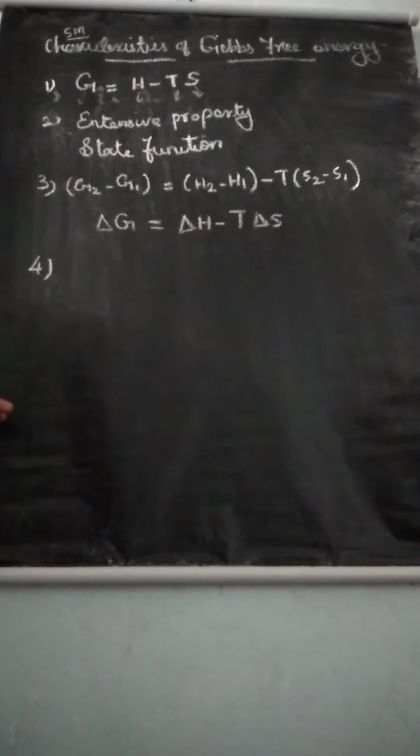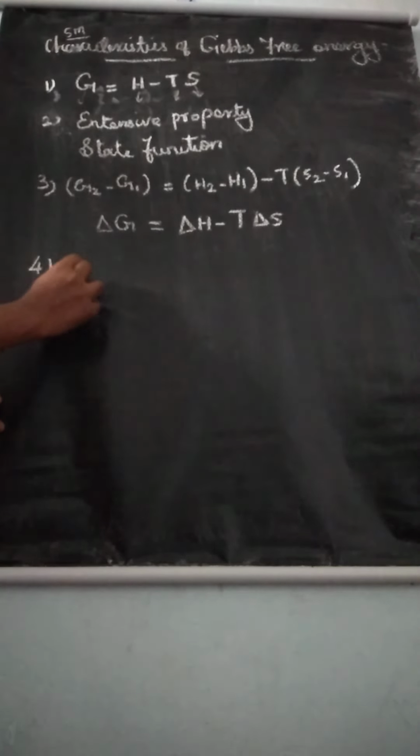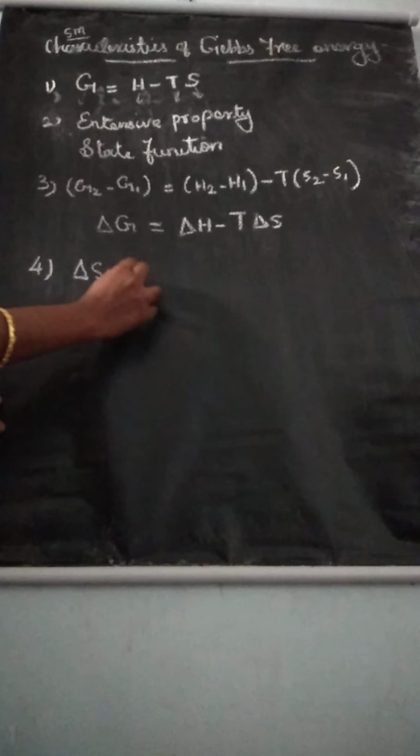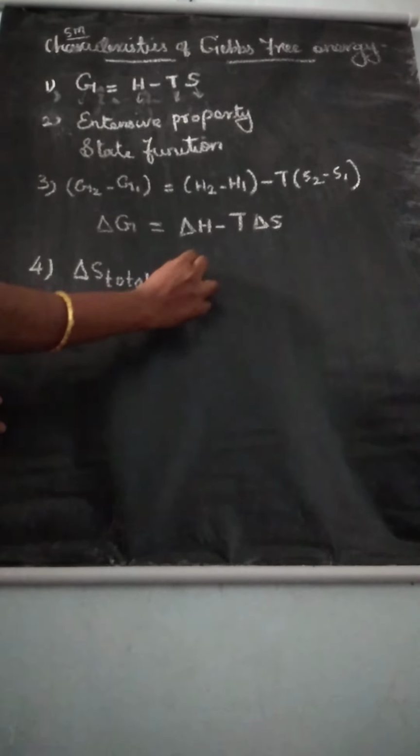Then fourth point, listen. You know the entropy total value: delta S total is equal to delta S system plus delta S surroundings.